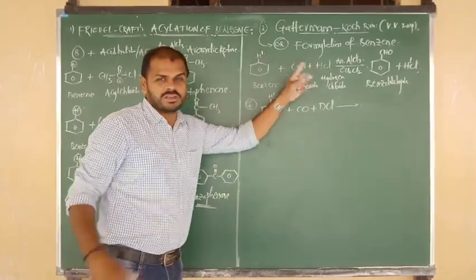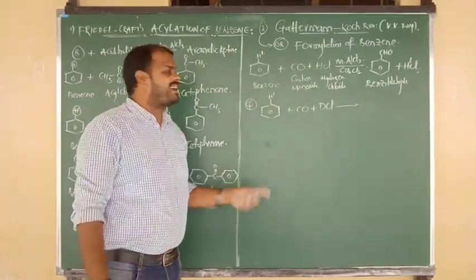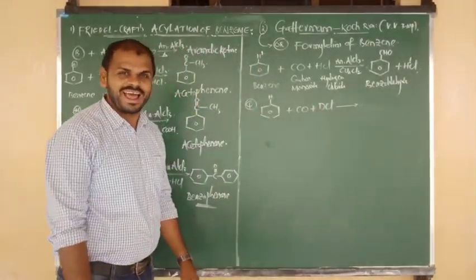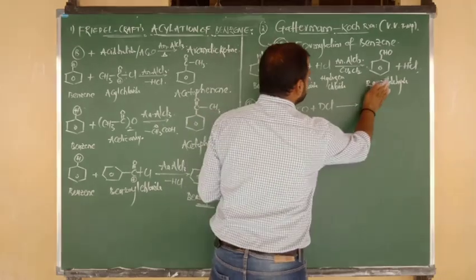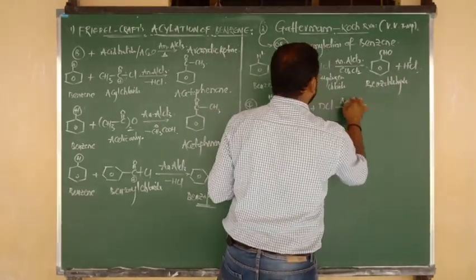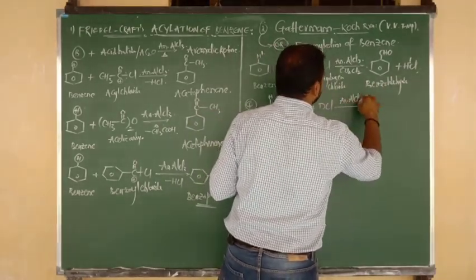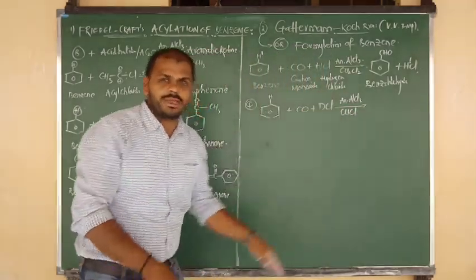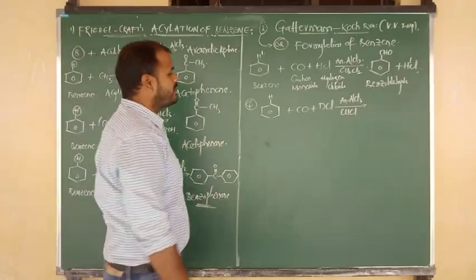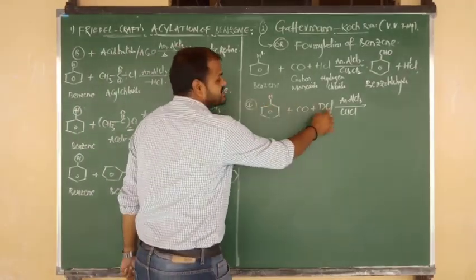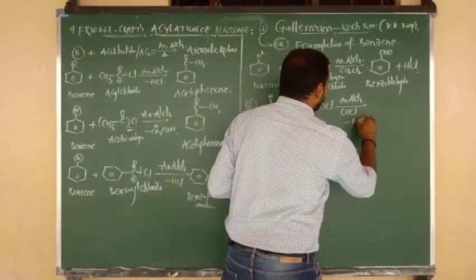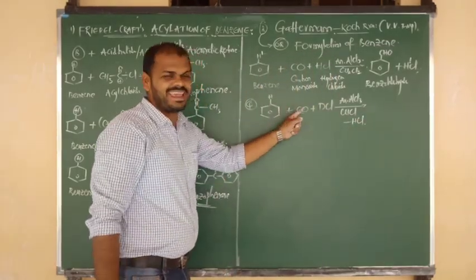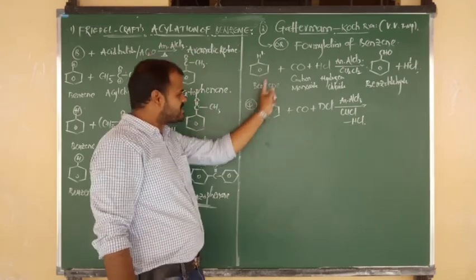Here hydrogen, you got some confusion, beta. So to avoid that, from here we are removing H and from here we are removing D. Now the reaction will take place in presence of the same thing, anhydrous AlCl3 and also traces of CuCl. Otherwise you can write Cu2Cl2, no problem, as you wish. So H plus combines with Cl minus and is eliminated in the form of HCl. Now the remaining CDO attacks upon benzene.